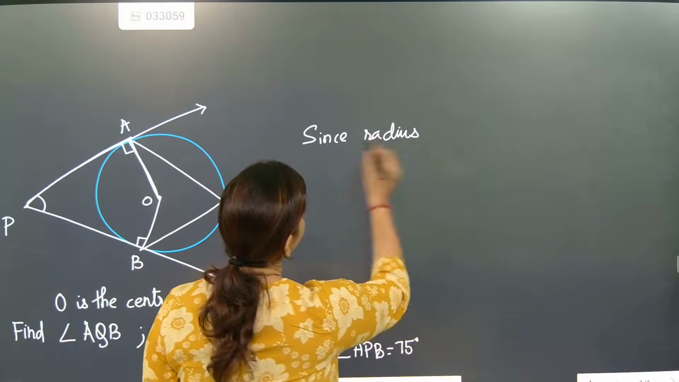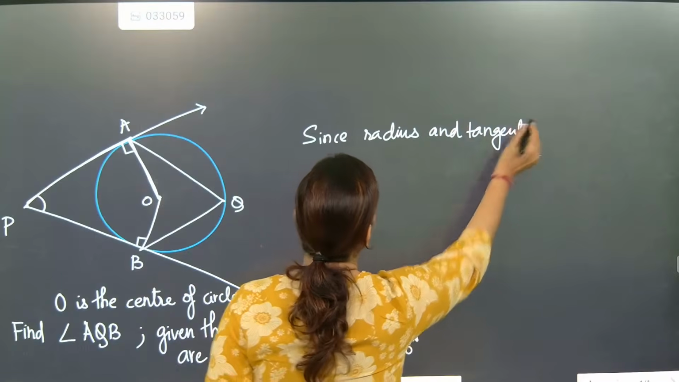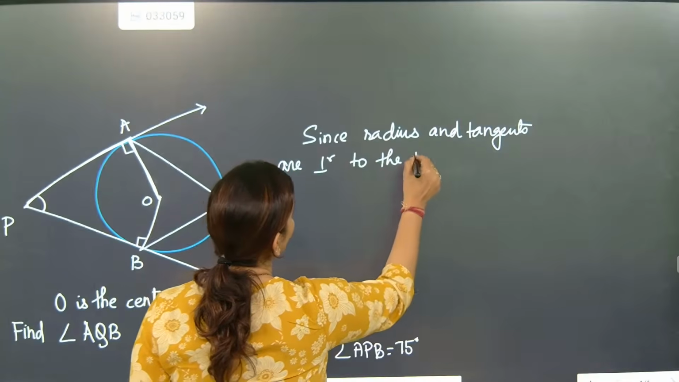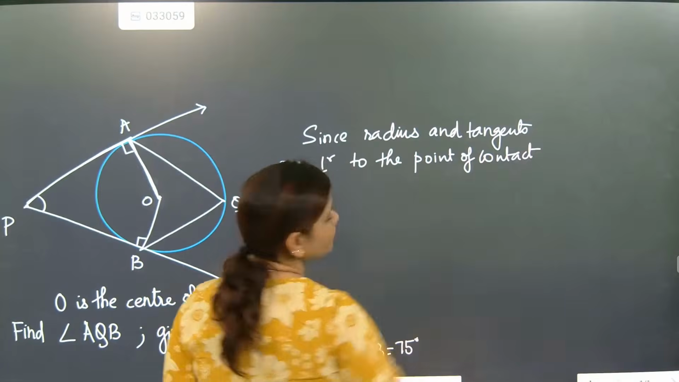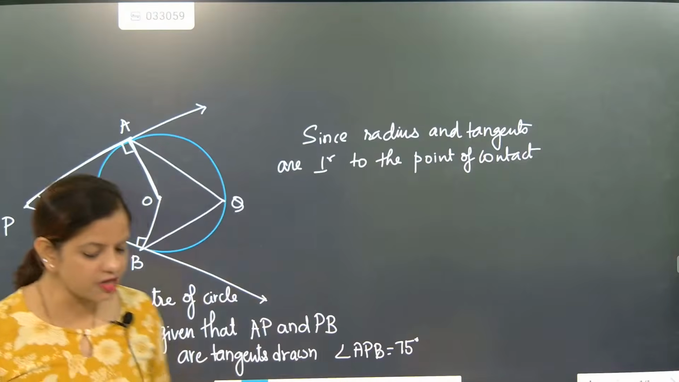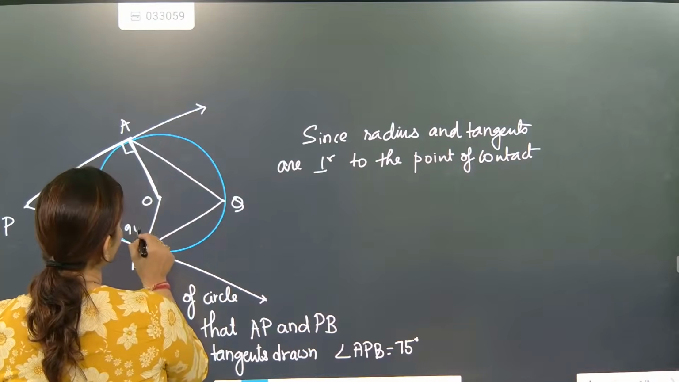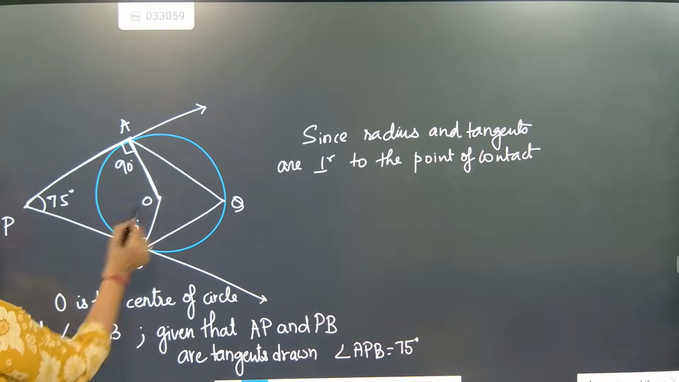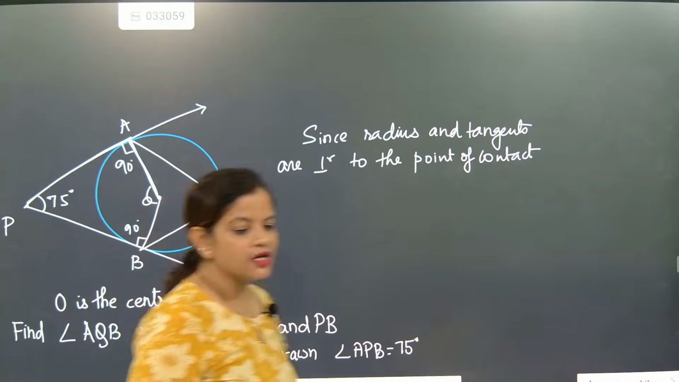Okay. So write radius and tangent are perpendicular at the point of contact. Because of that, this will become 90 degree and this one will also become 90 degree, and this part is given as 75 degree. So this one we will take out because the sum of all the four angles of a quadrilateral is 360 degree.